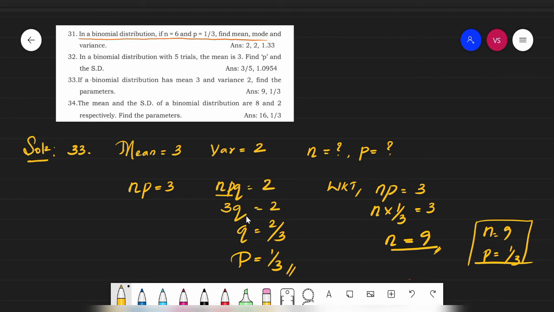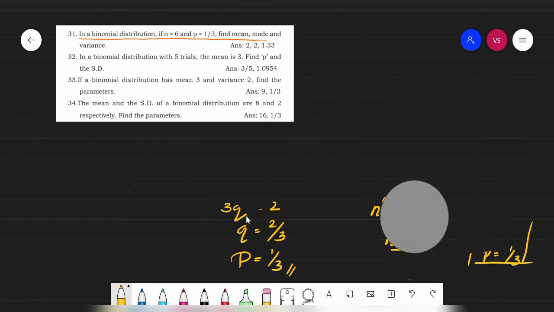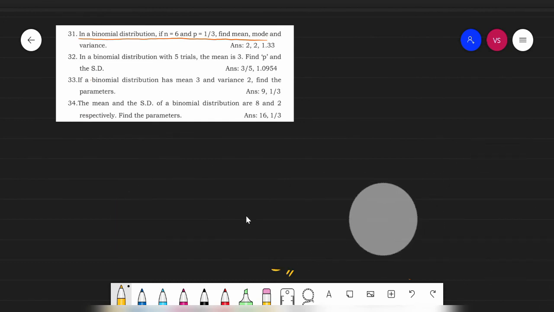Thank you. So we'll go for the next question. What is that next question? 34th question. I hope you were following whatever I am explaining to you. Okay, so this is the 34th question. The mean and the standard deviation. Here they have given mean and standard deviation, there they had given mean and variance.